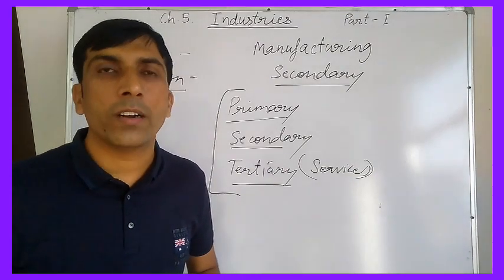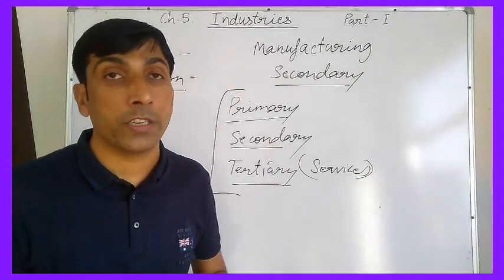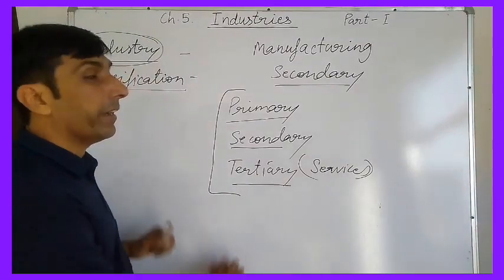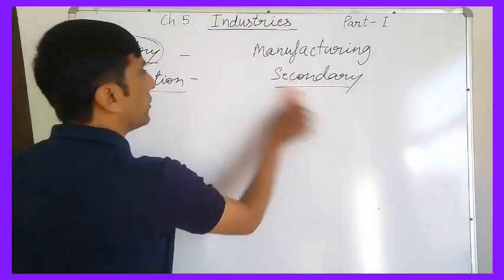Industry is the word related to all these three economic activities. So now we'll discuss the definition of industry. What is the definition of industry?